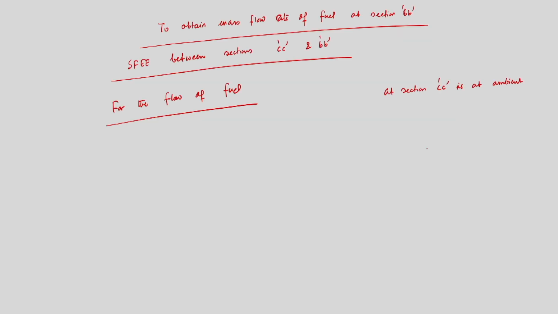So, if that is the case, then for the energy equation for the flow of fluid, I can write: PC by rho F plus C square by 2 is equal to PB by rho F plus CB square by 2 plus delta P friction plus g into delta H. Because now we have to take the density of the fuel itself, because it is not air, rho F.